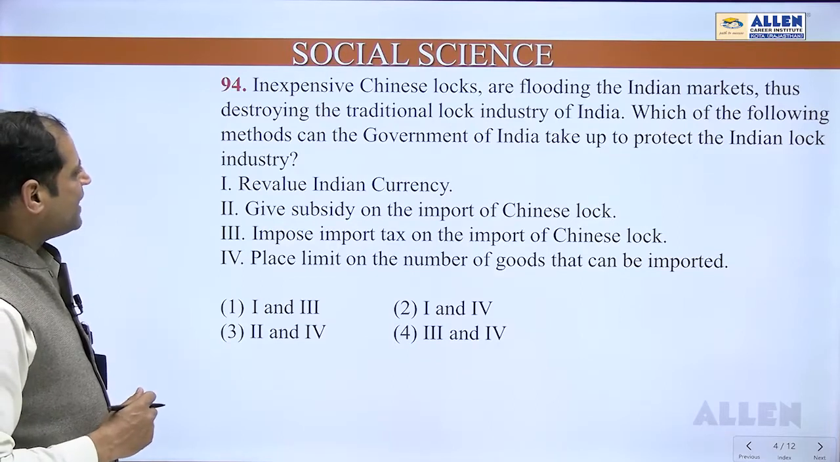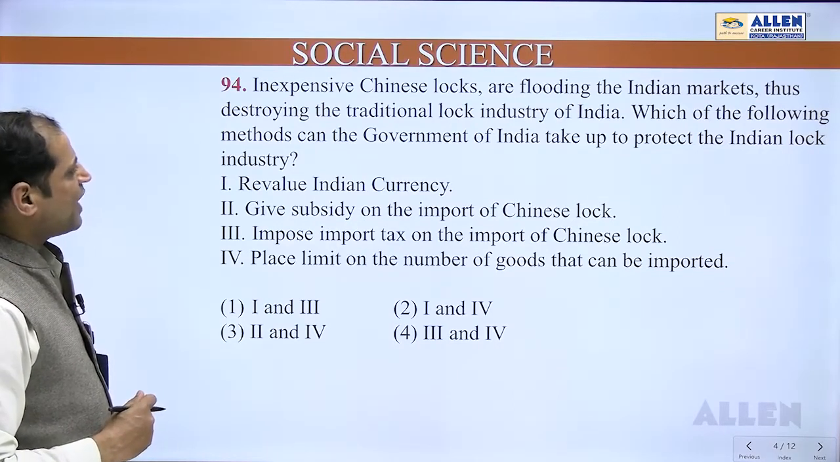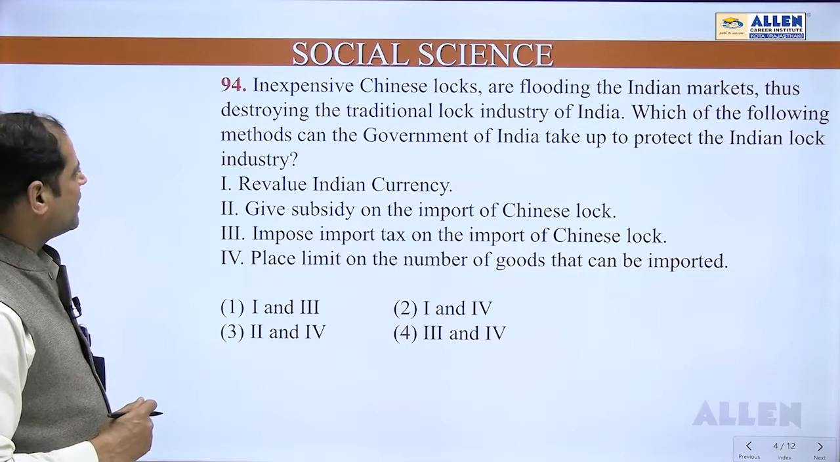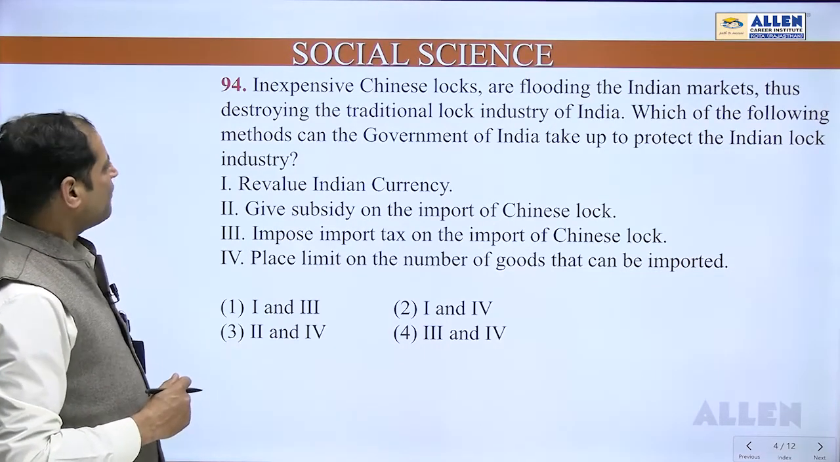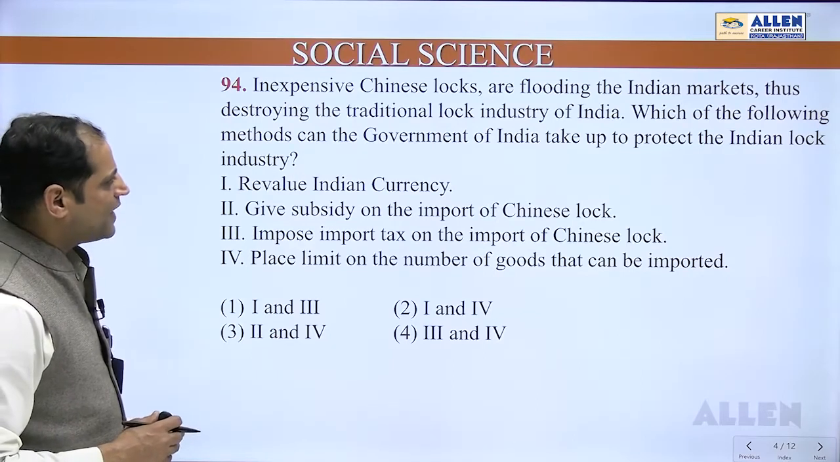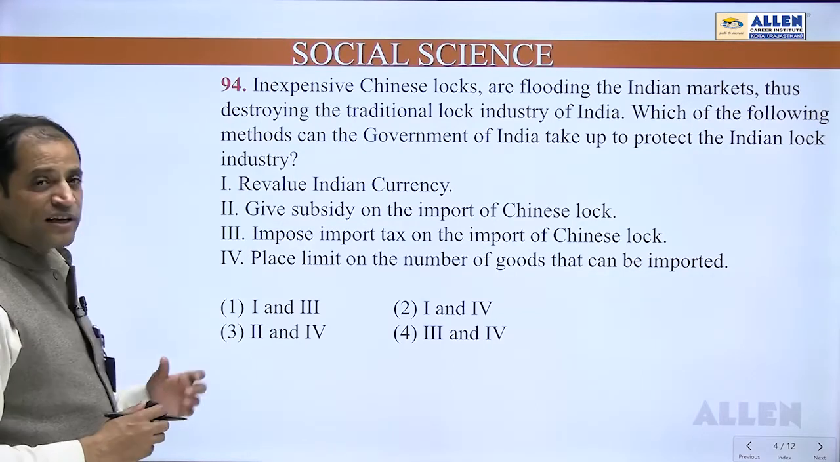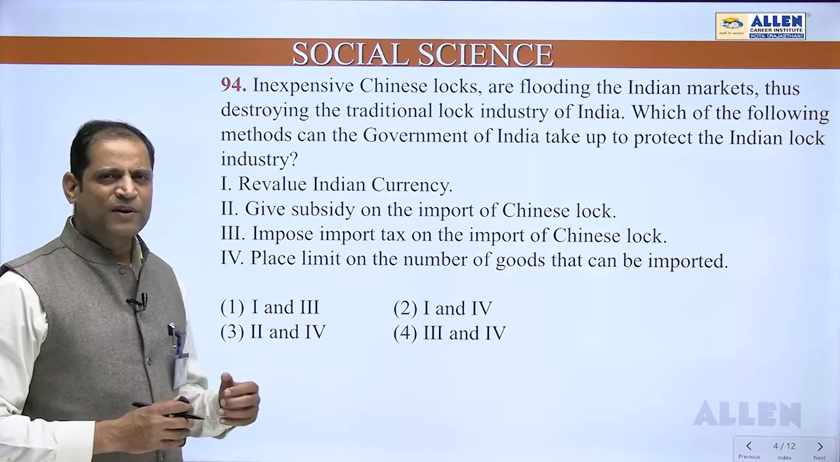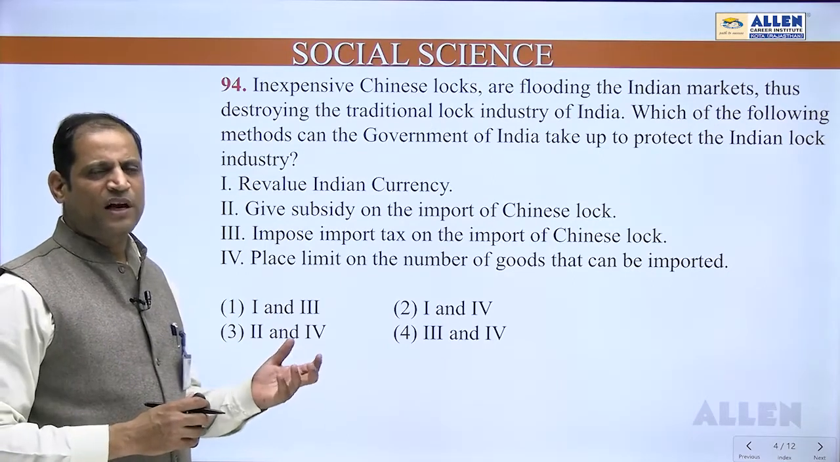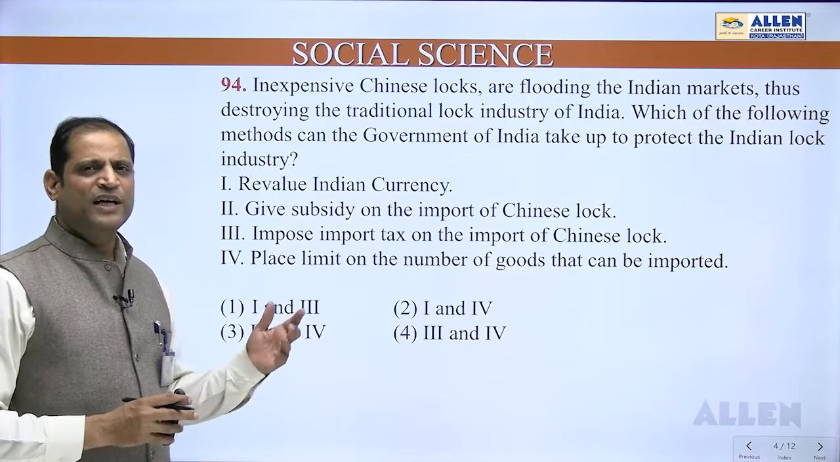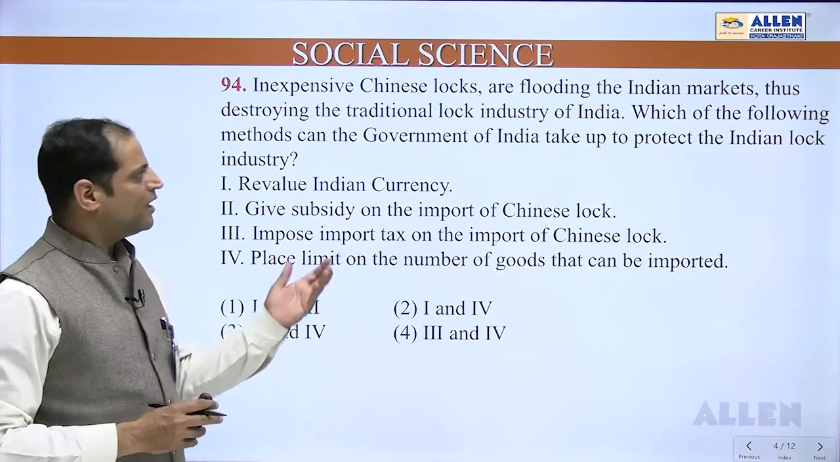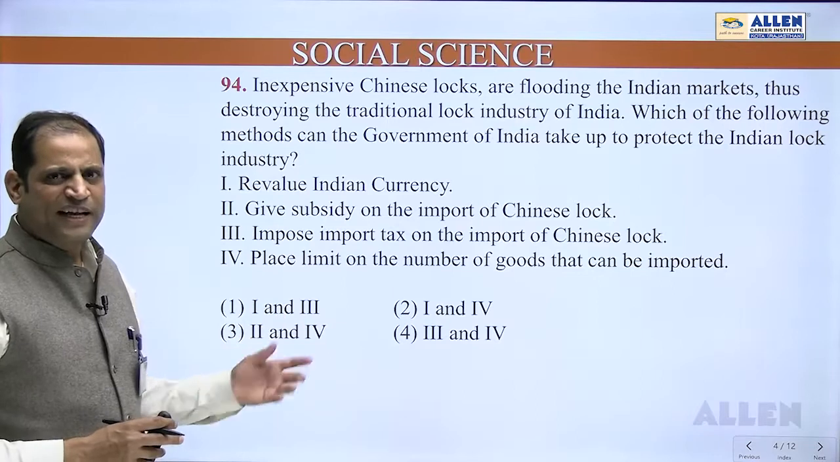Coming towards question number 94. Inexpensive Chinese locks are flooding the Indian markets, thus destroying the traditional lock industry of India. Which of the following methods can the government of India take up to protect the Indian lock industry? Okay, this question is coming from chapter number 4, economics, class 10th, that is globalization and its impact on Indian economy. There they talked about the Chinese toys. Here the question talked about Chinese locks.